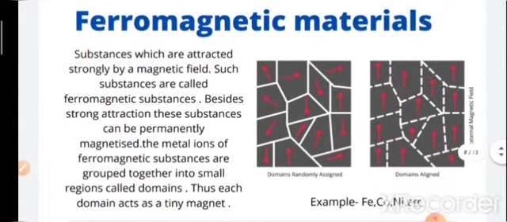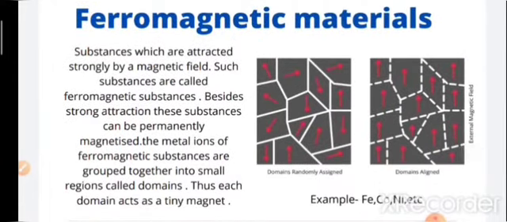Now, begin with ferromagnetic materials. Substances that are attracted strongly by a magnetic field are called ferromagnetic substances. Besides strong attraction, these substances can be permanently magnetized. This is a unique feature of ferromagnetic substances. The metal ions of a ferromagnetic substance are grouped together into small regions called domains. Thus, each domain acts as a tiny magnet.